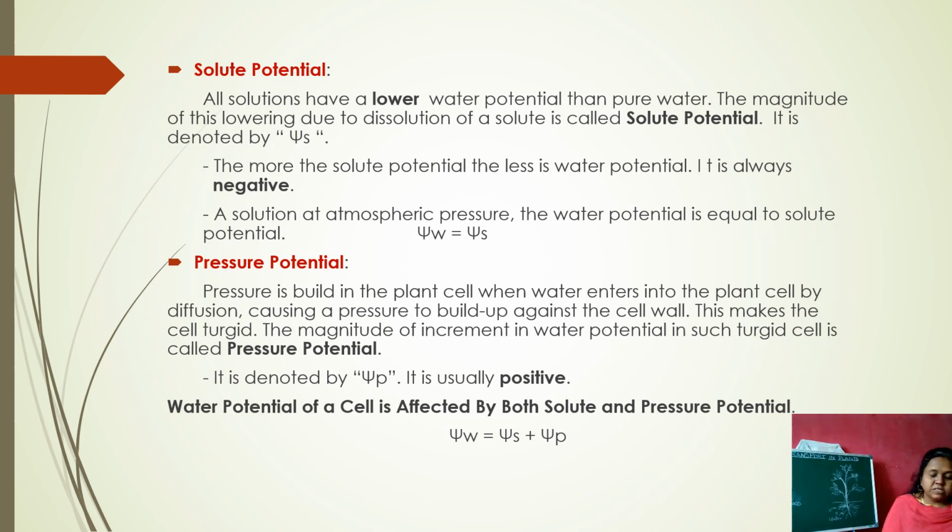If the water potential is more, the pressure potential is also more. Here it is denoted by psi p, and it is usually positive. Solute potential is negative, but pressure potential is always positive. Water potential of a cell is affected by both solute and pressure potential. So water potential depends not only on the solute potential but also on the pressure potential, and it is denoted by psi w equals psi s plus psi p.